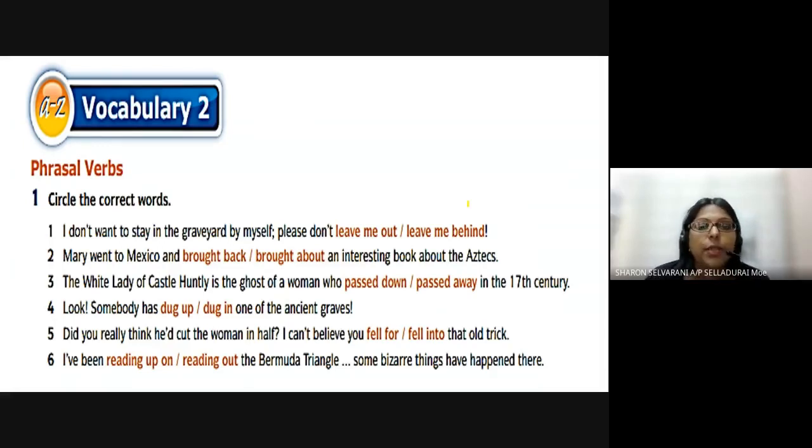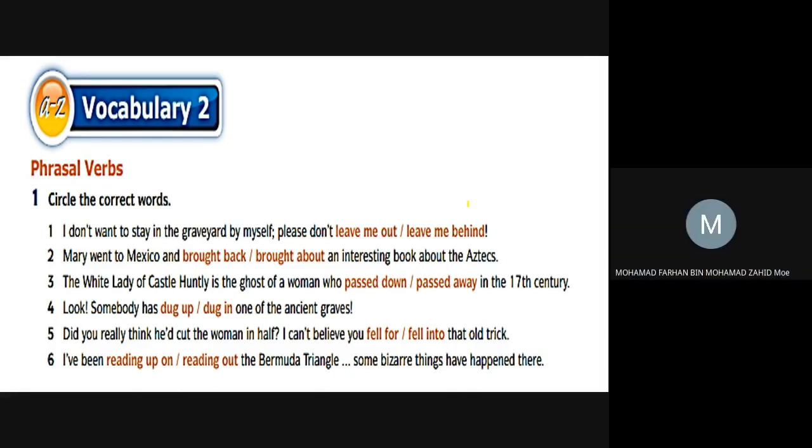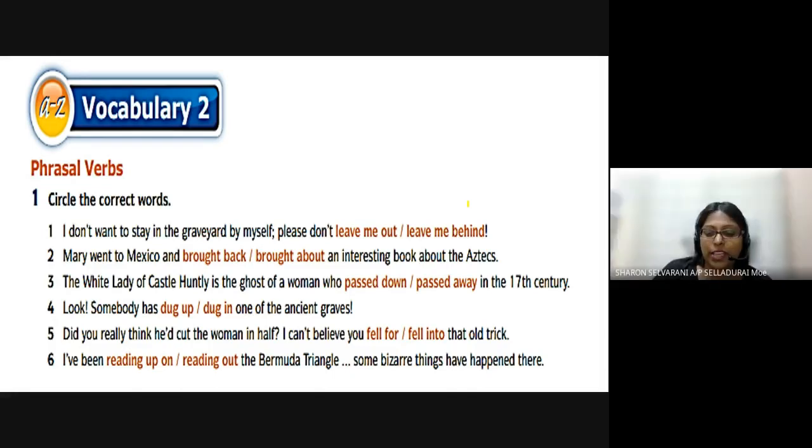Phrasal verbs normally are always more than one word. I don't want to stay in the graveyard by myself. Please don't leave me behind. Let's check the answer. Yes, leave me behind. So don't leave me there alone. I cannot stay alone.